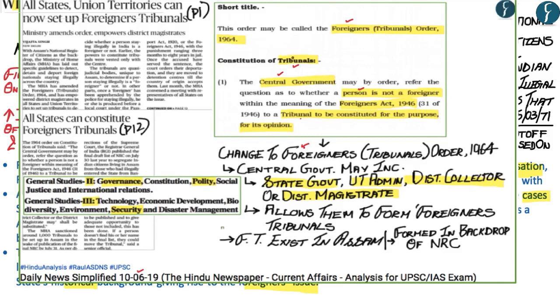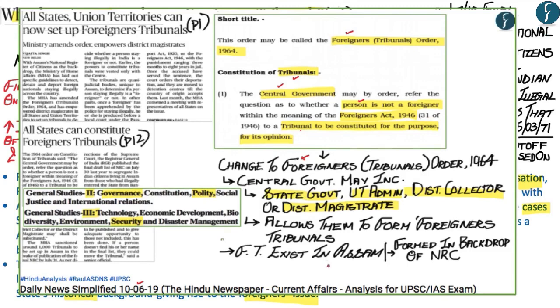Therefore, the Foreigners Tribunal Order of 1964 empowered the central government to form what is called the Foreigners Tribunal. However, what has happened recently is that the central government has made various changes to the Foreigners Tribunal Order of 1964, whereby the central government has allowed state governments, union territory administrations, district collectors or district magistrates to form Foreigners Tribunals, whereas earlier it was only the power of the central government. However, now state governments, UT administrations, district collectors or district magistrates can also form the Foreigners Tribunal.